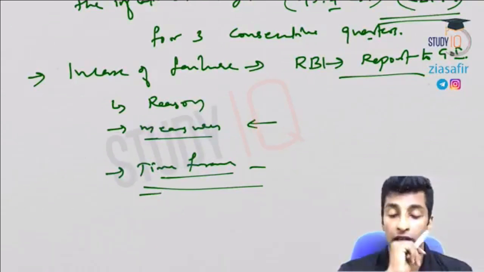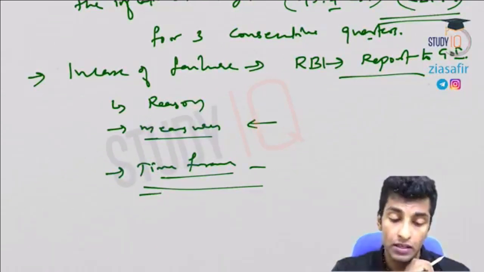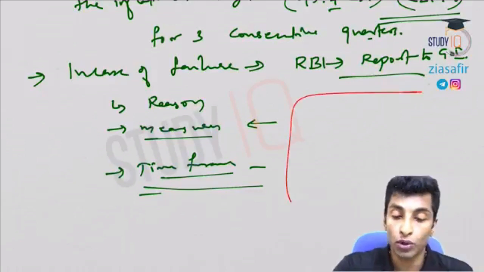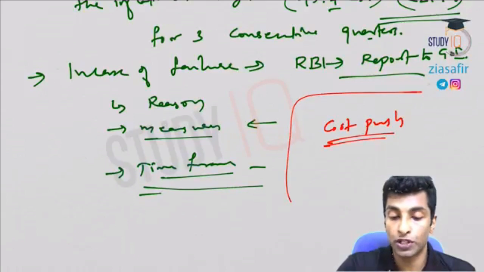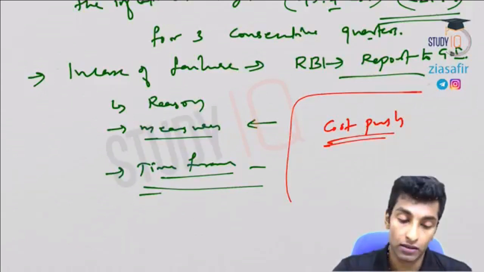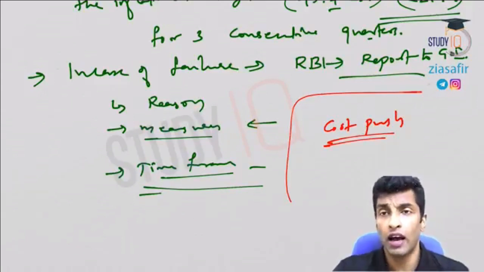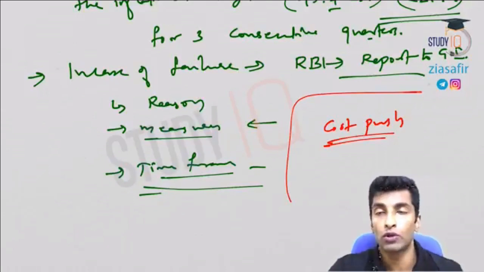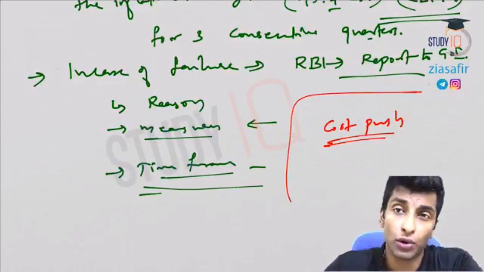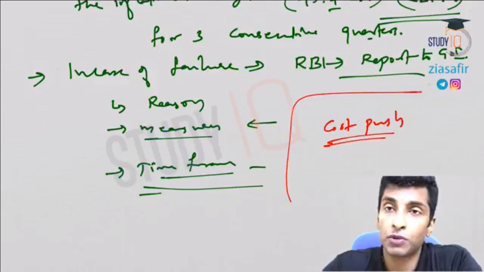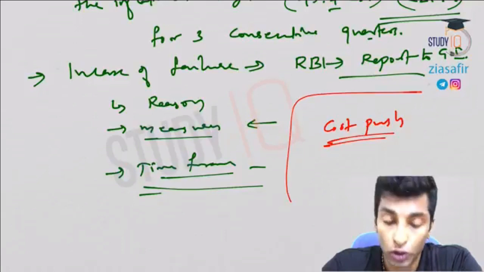But what is the problem here? The flaw, the most important problem here, is that in developing countries, mostly it is cost push inflation. What is cost push inflation? It is because of supply side factors. And do you think monetary policy has much to do with cost push inflation? Monetary policy can control only demand pull inflation. So monetary policy has limitations in controlling cost push inflation, and predominantly the inflation is cost push.